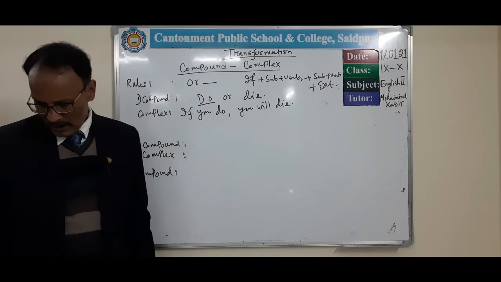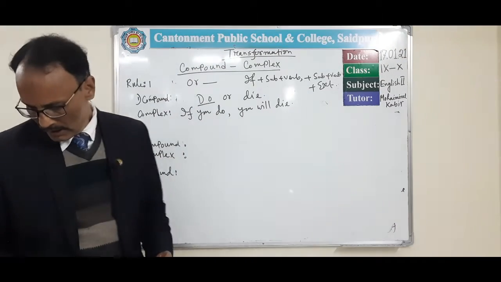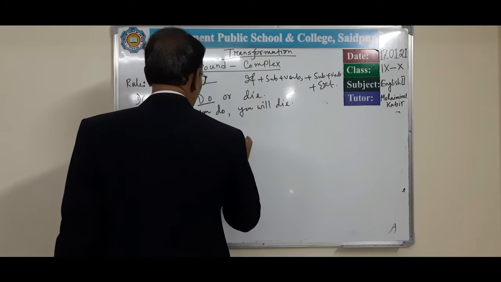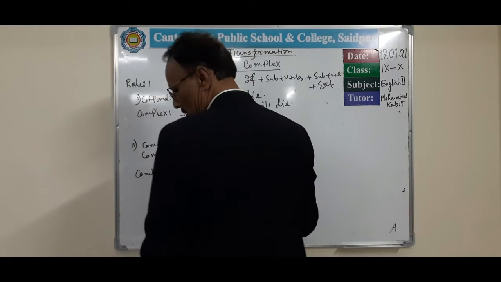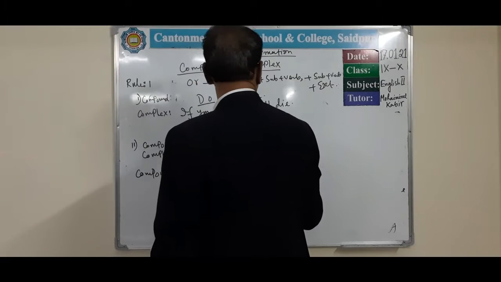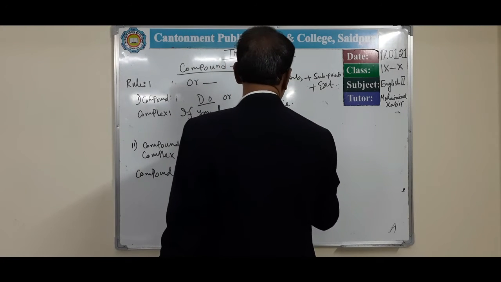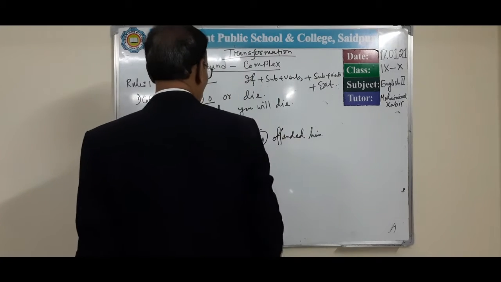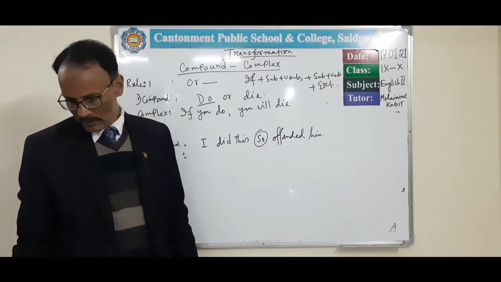Sometimes we can practice more compound sentences. If you get I did this, so I offended him. Here we use so. So how can we transform it into complex form?